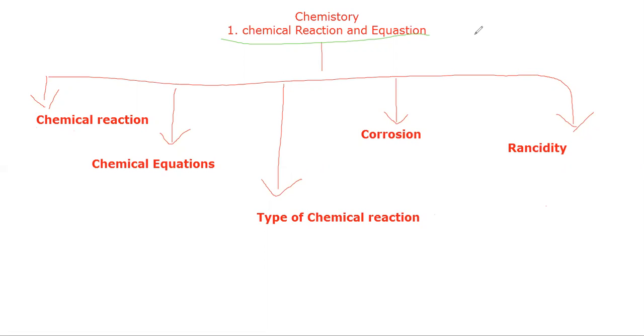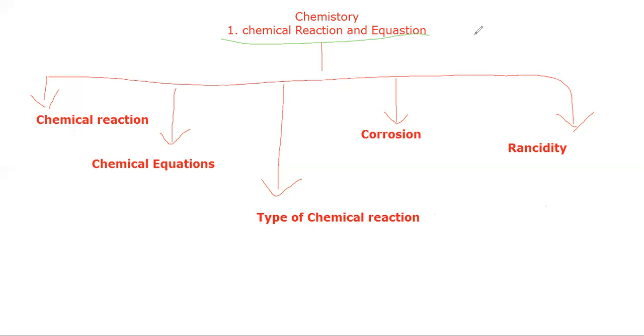In types of chemical reactions, there are many reactions like combination reaction, displacement reaction, exothermic reaction, endothermic reaction, and decomposition reactions. And in corrosion and rancidity, you will learn the effects of corrosion, rancidity, methods to prevent rancidity, and methods to prevent corrosion.